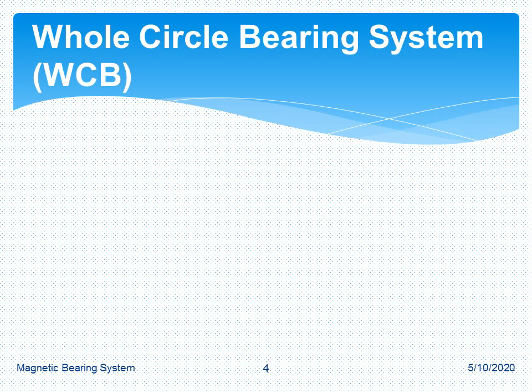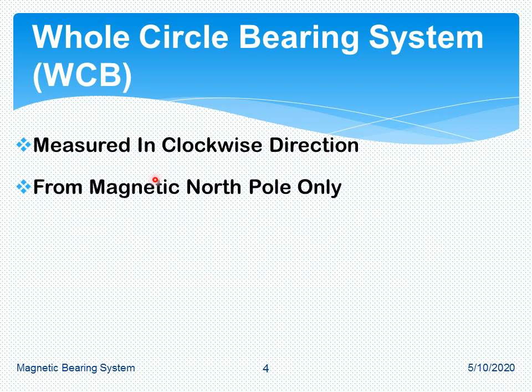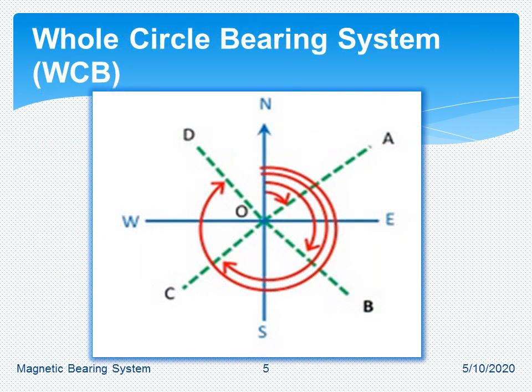Now what is the WCB? In WCB, the magnetic bearing is measured in clockwise direction only. It is measured with respect to the magnetic north pole only. The angular range of whole circle bearing is from 0 degree to 360 degrees, that is, it can be measured in the whole 360 degrees. The representation of whole circle bearing can be done by a value of angle and its unit.